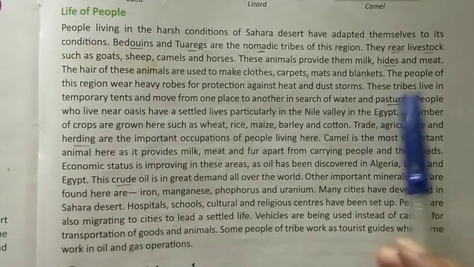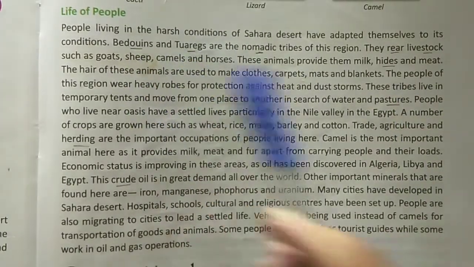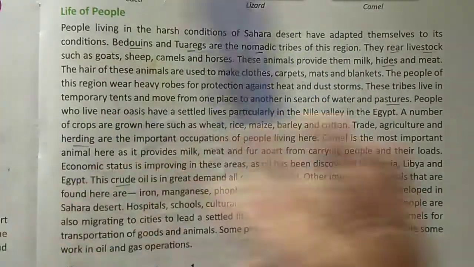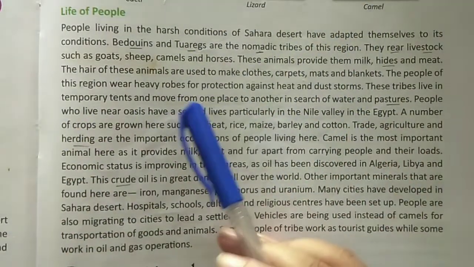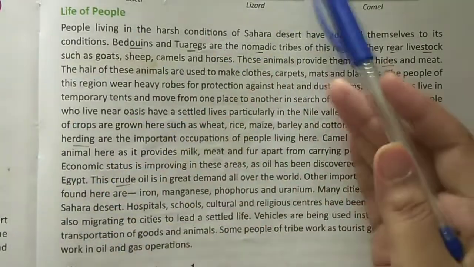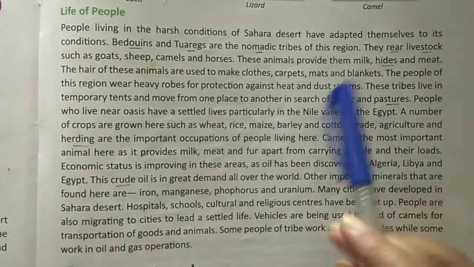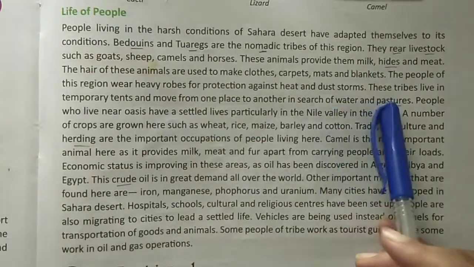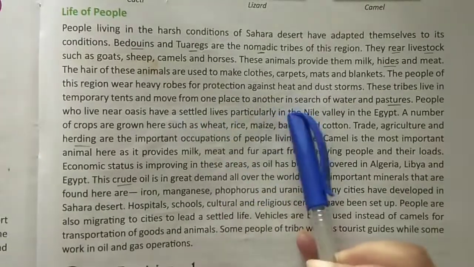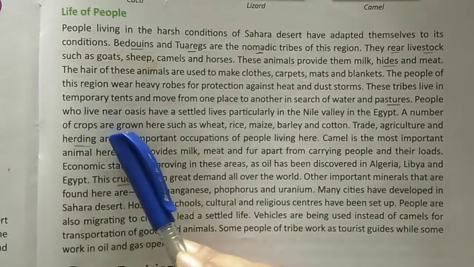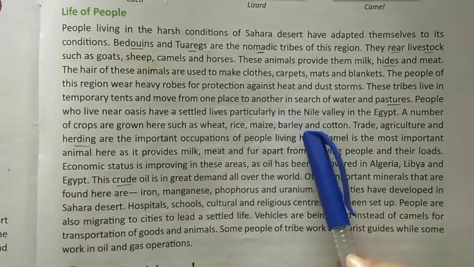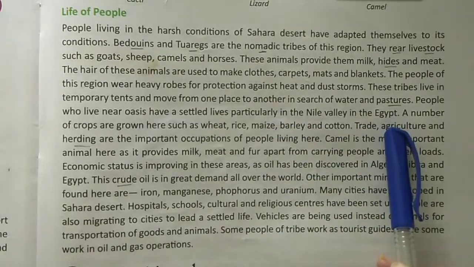So these tribes, it means Bedouin and Tuaregs, live in temporary tents. They don't have any permanent house, because they are nomadic tribes, right? Nomadic means roaming from one place to another in search of water and green land, pastures. People who live near oases have settled lives, particularly in the Nile Valley in Egypt.